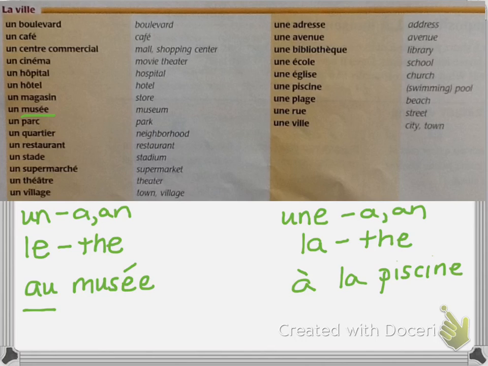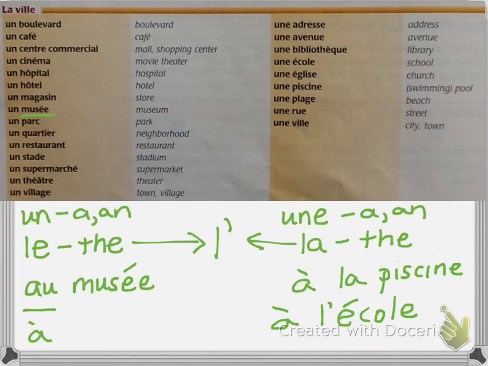Now, again, remember, le and la both become l' before a vowel. So, for example, école, although it's feminine, it's going to be à l'école. And over here with un hôpital, because hôpital is a silent H, it'd be à l'hôpital.